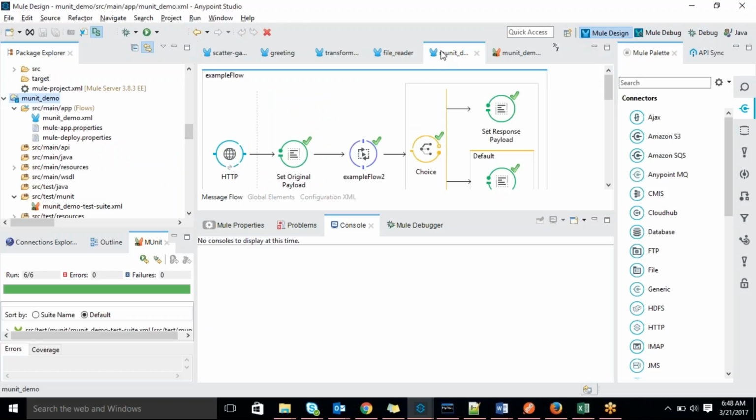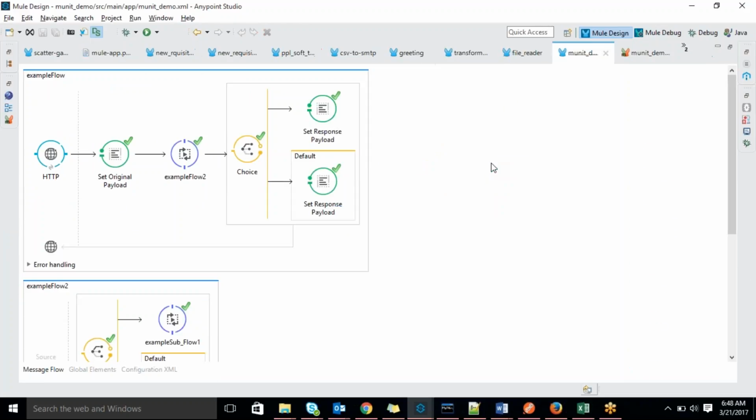But if you use IntelliJ or some other IDE just for writing the code, you don't have the facility to deploy your application. So how will we check whether your functionality is working or not? Whatever flow you implemented, how can we test whether it is working? For that purpose only, they introduced this type of MUnit test case.